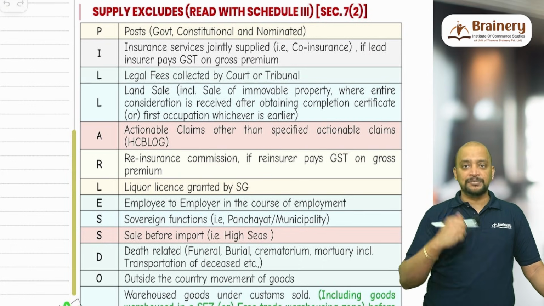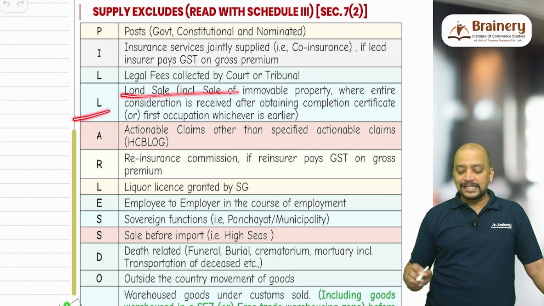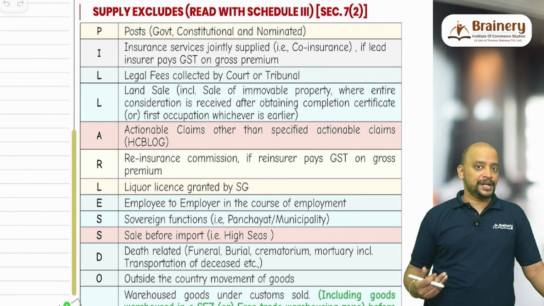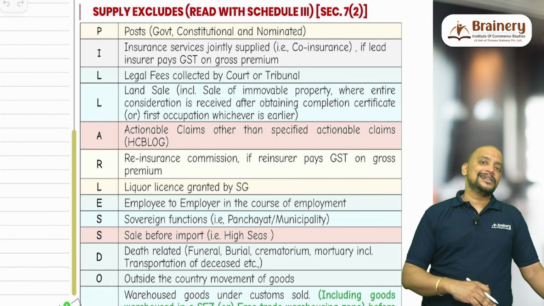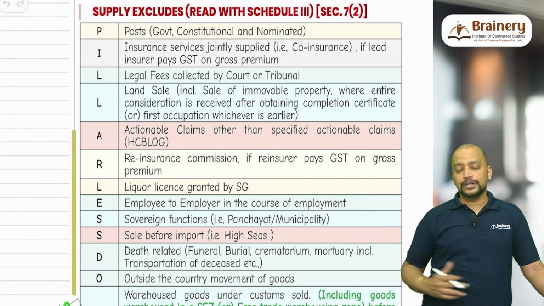Court or tribunal will collect some legal fees or court fees, that is excluded from supply. And L for land sale, including sale of immovable property. So any type of land, be it agricultural land or urban land, whenever it is sold, that will be excluded from supply. Building is also excluded from supply.